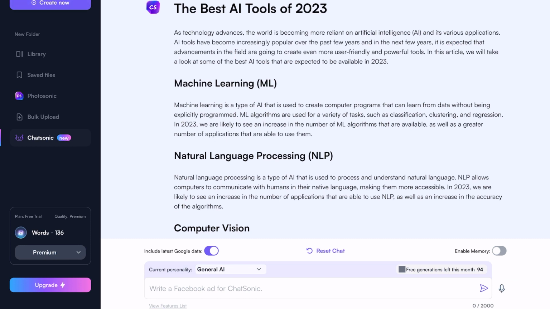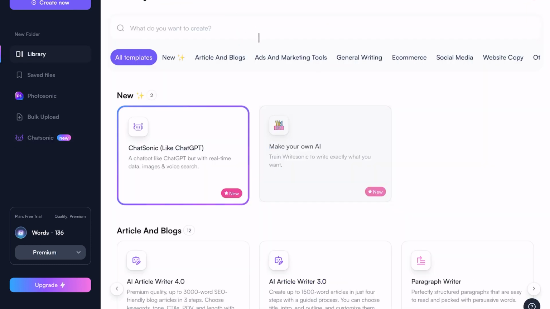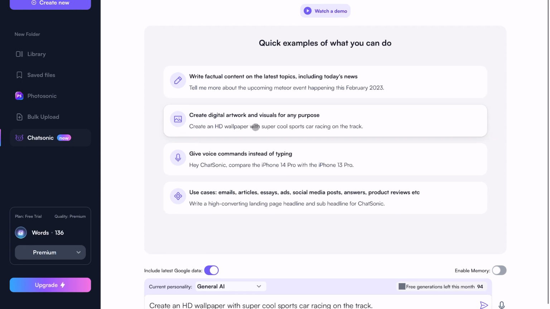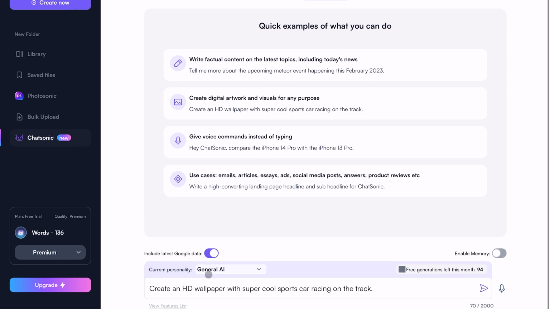We can go back again and check out some more tools. So if I click back here and click on ChatSonic again, maybe we can try to generate an image. Let's try it out. So if I click here, it tells me down there, create an HD wallpaper with a super cool sports or racing car on the track.